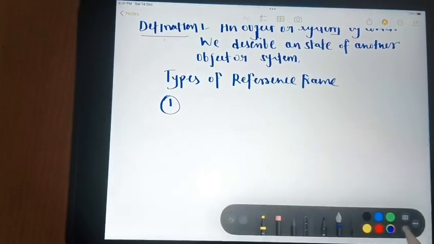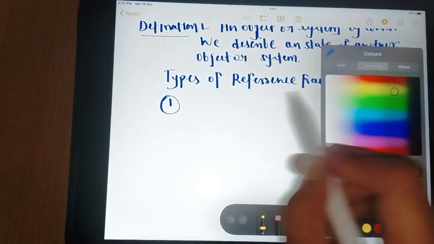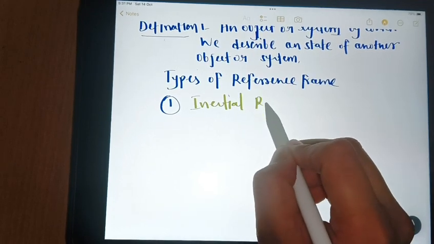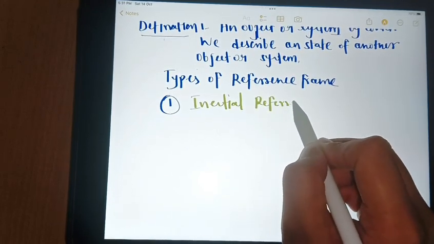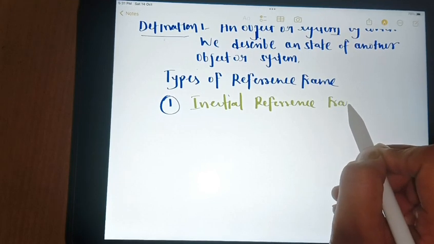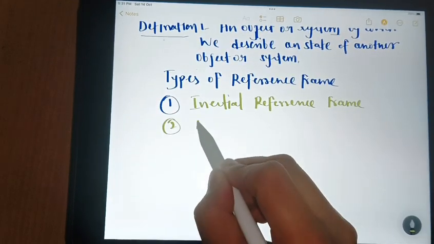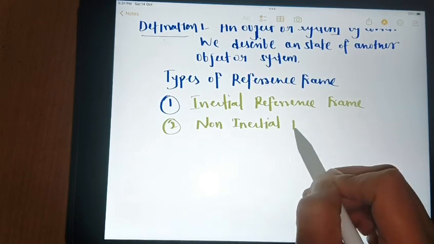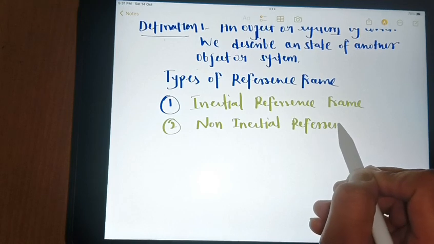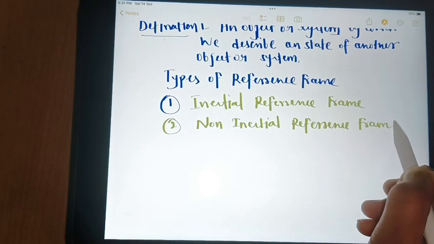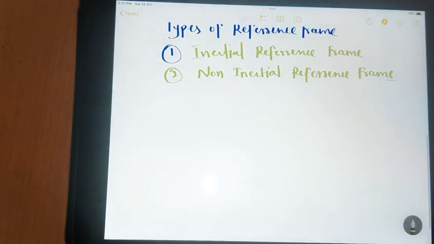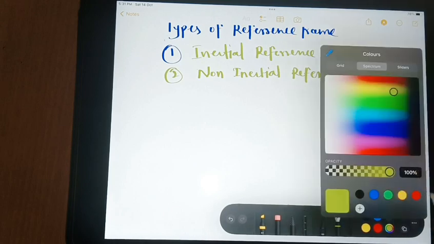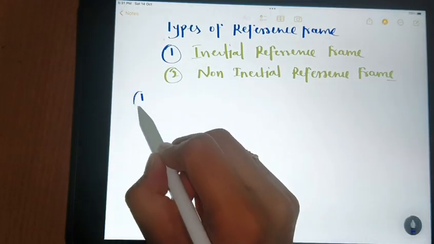First one is inertial reference frame, and the second one is non-inertial reference frame. So first of all, we will describe what is inertial frame.